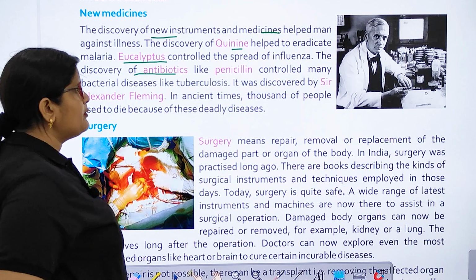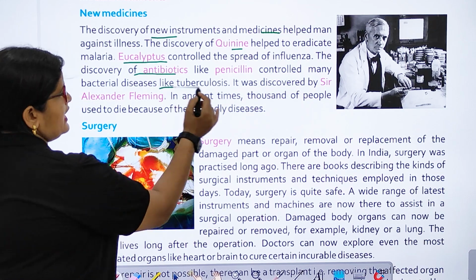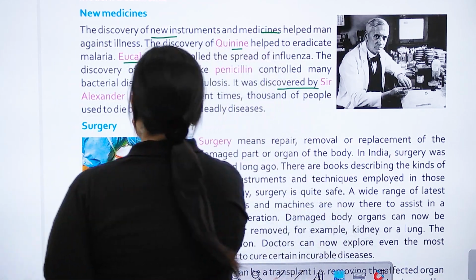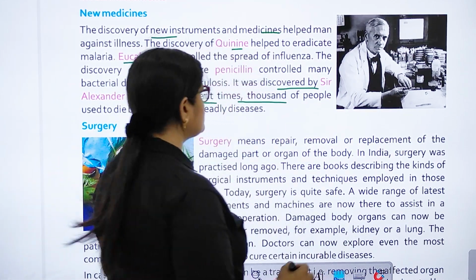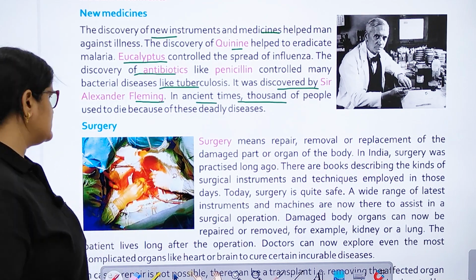The discovery of antibiotics like penicillin controlled many bacterial diseases like tuberculosis. It was discovered by Sir Alexander Fleming in ancient times. Thousands of people used to die because of these deadly diseases.